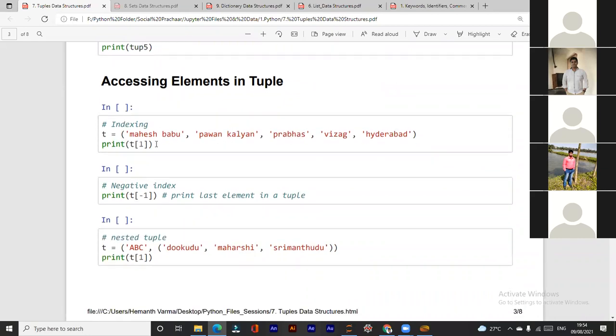Accessing elements in a tuple, we can access, right? I just showed you using the index number.